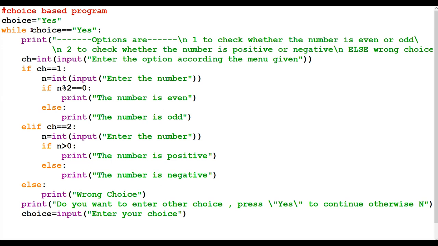The main concept was how to use a while loop based on the user's choice. So again and again, if we want the menu, this process has to be done. Hopefully this is clear to you.